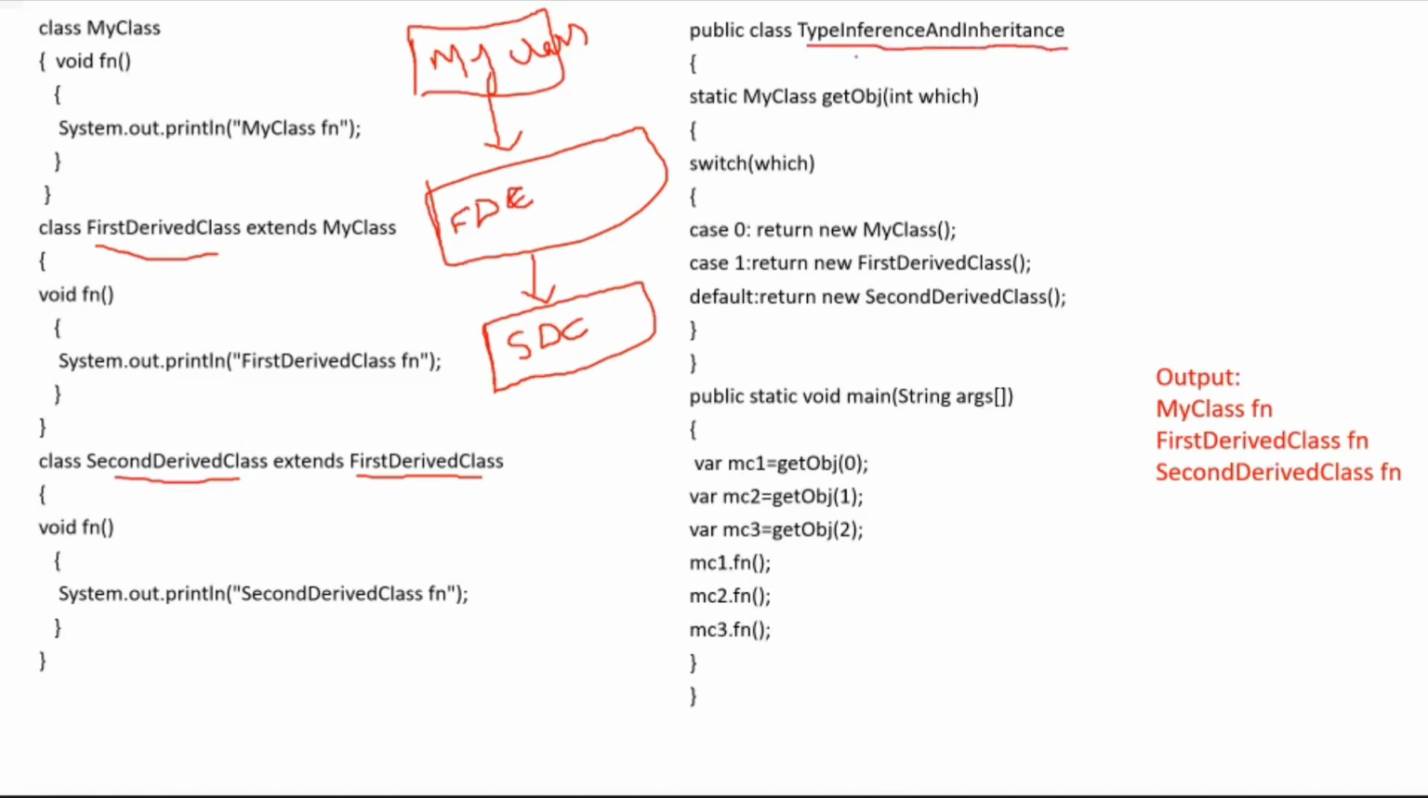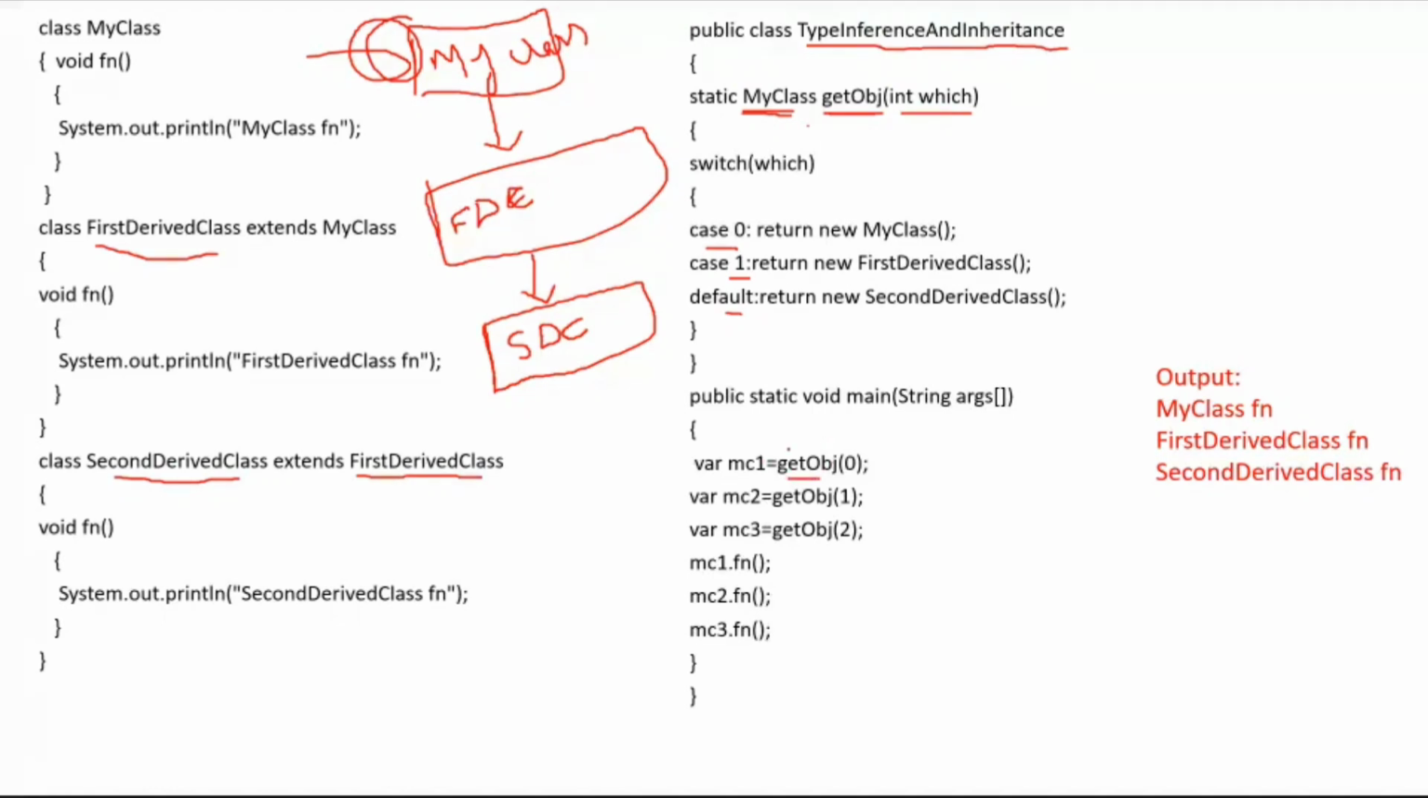I have created one separate class, and within this class I have one static function. That static function is get obj, and for this function I am passing one integer argument. What is the return type of the static function? That is the base class, my class. So this is the return type of the function. If I pass 0 it will go to case 0, if I pass 1 it will go to case 1, otherwise it will go to the default. So from the main function, I am calling the static function.